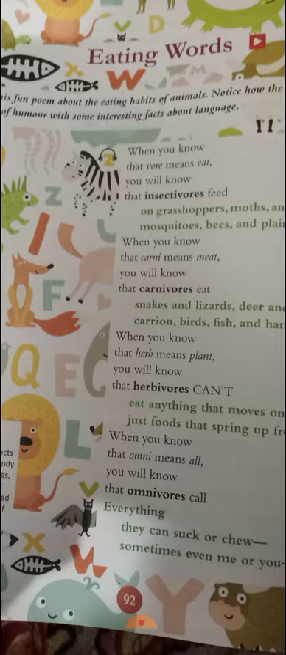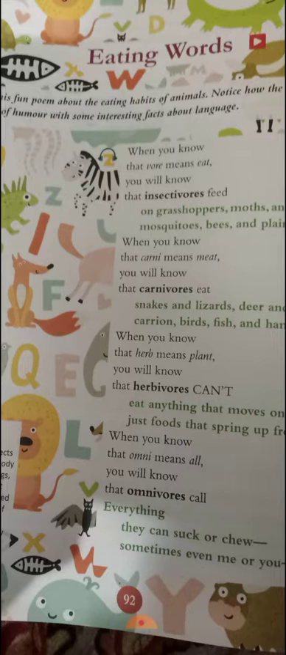Means carnivores eat all the non-vegetarian things. So that is why they are called carnivores. Means they eat snakes, lizards, deer, lamb. Carrion means the dead body of a human being or animals, anything. Birds, fish and ham.